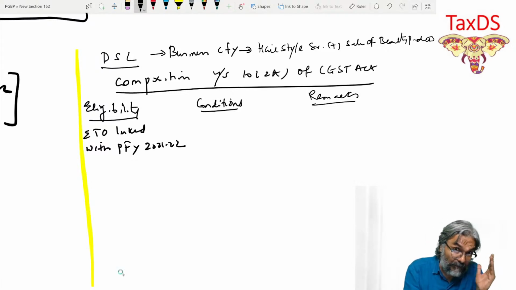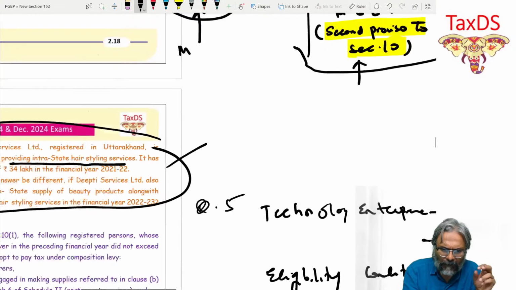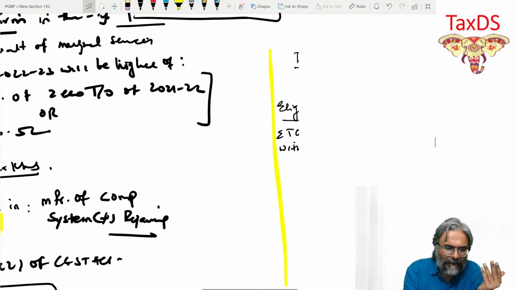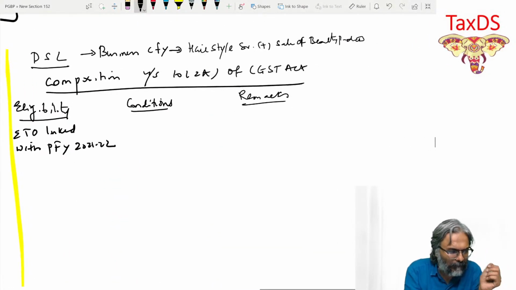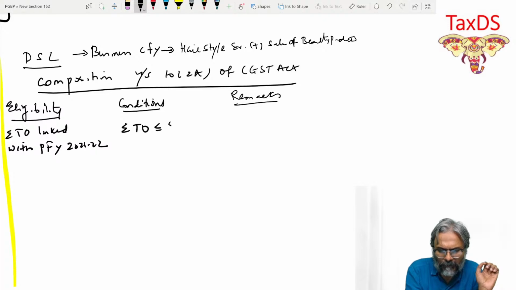Now, what is the condition, students, in this context? The aggregate turnover should not exceed rupees 50 lakhs. Now be careful. Where is she located? Is she located in the northeast area or Uttarakhand? Uttarakhand, students. That doesn't matter at all. Where she is located has no relevance in this context, because 50 lakhs is for all locations, students. So therefore aggregate turnover should be up to rupees 50 lakhs.